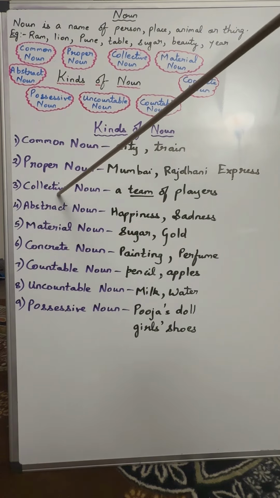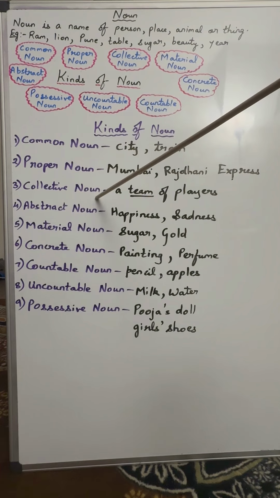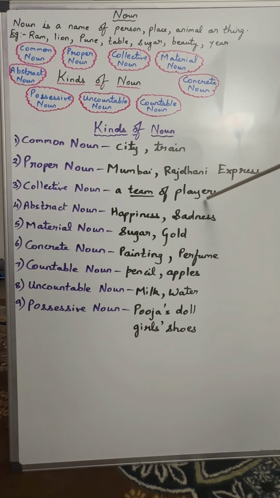Next one is collective noun. Collective noun refers to the group of person, place, animal, or thing as one unit. For example, a team of players. Here there are many different players playing together as one team. That's why team is an example of collective noun.